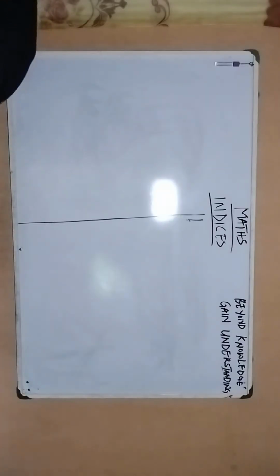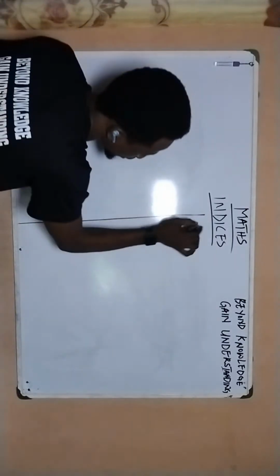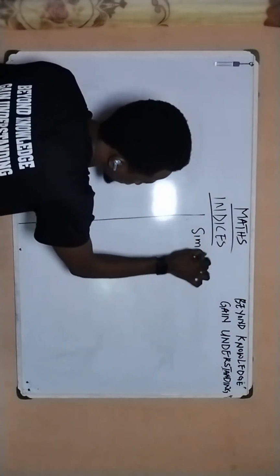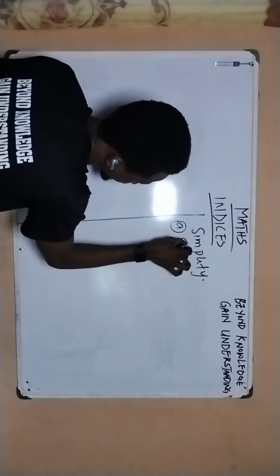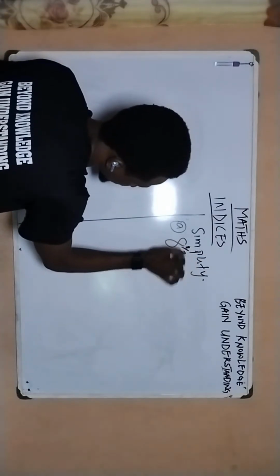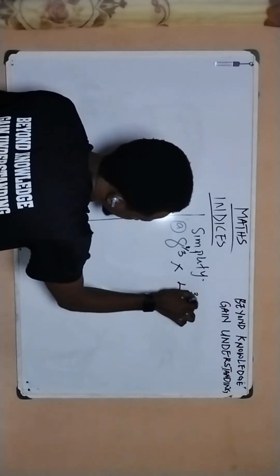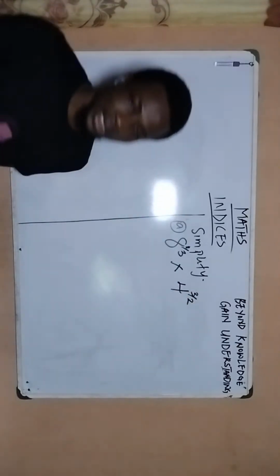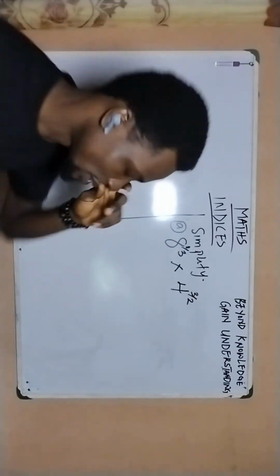So the first question we're going to be solving from my list is, simplify 8 raised to the power of 1 over 3 multiplied by 4 raised to the power of 3 over 2. So let's take this simple question to begin our journey of solving indices related questions.